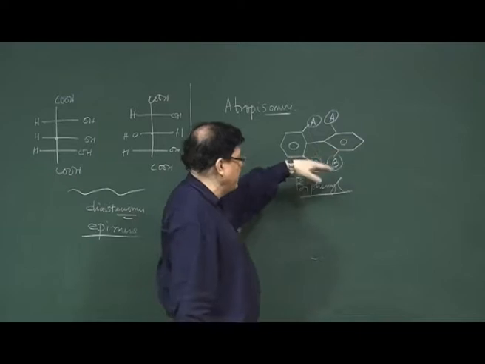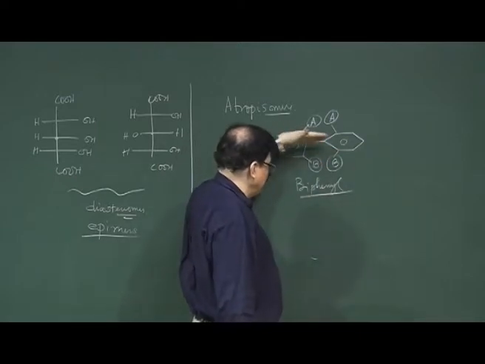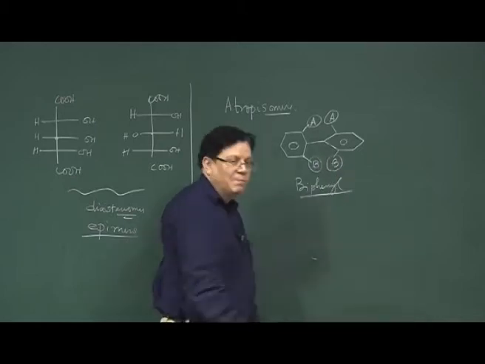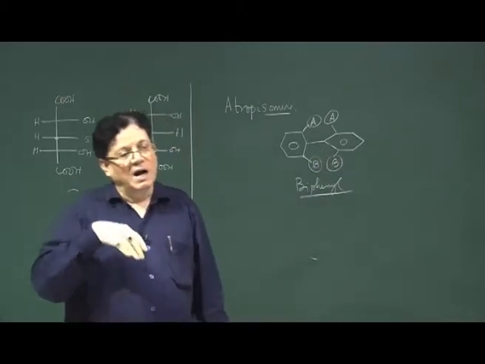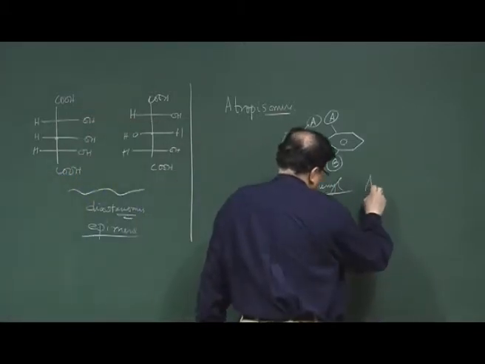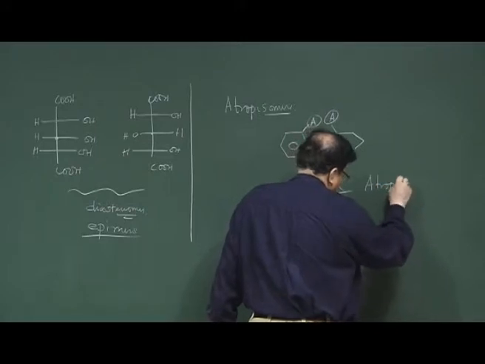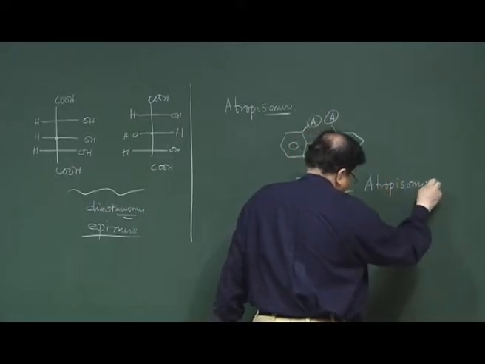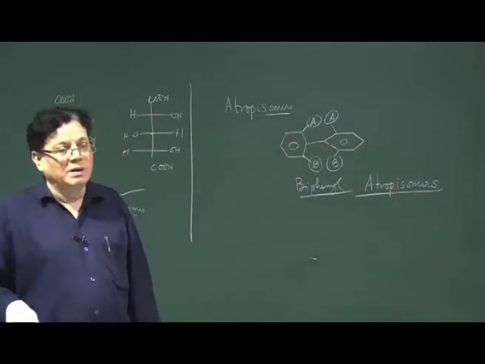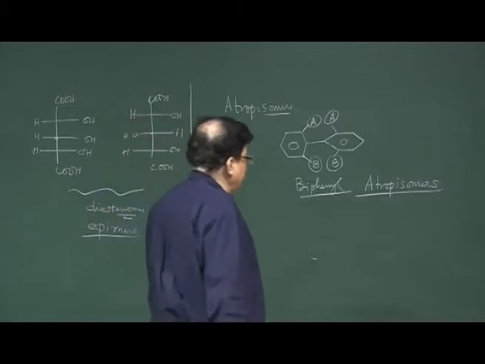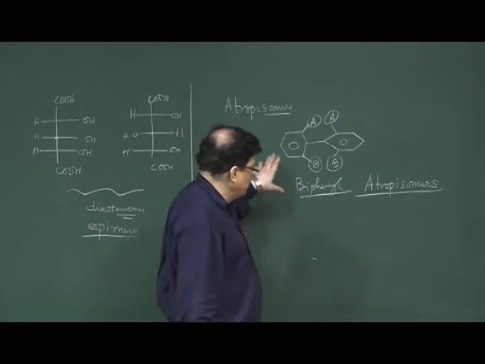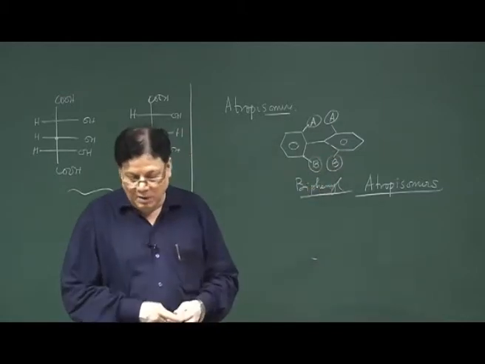Here you do not have to break a bond. When you have that pair of enantiomers having this type of formula, you just rotate one ring by 180 degrees to get to the other form. So these are a special class of enantiomerism, known as atropisomers. Atropisomers are stereoisomers which are interconvertible by rotation. We will come back to this atropisomers issue later on.